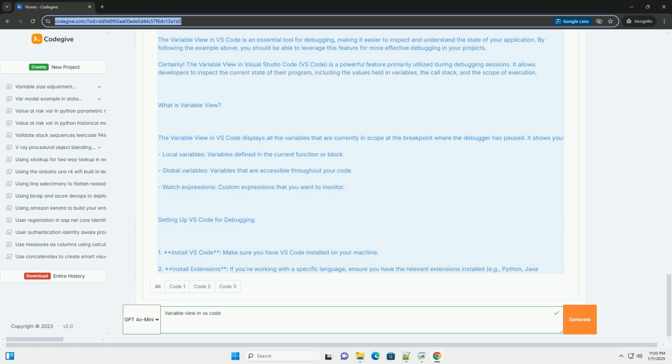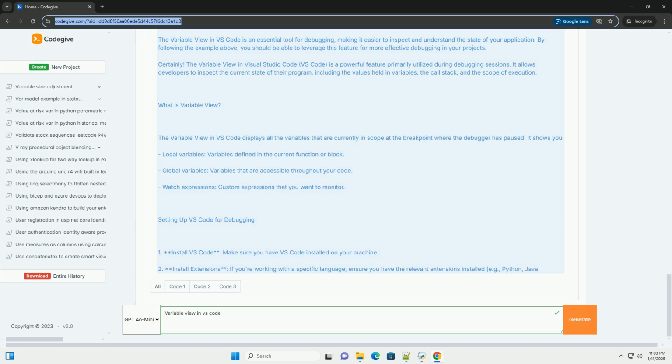5. Step through code. Use the step buttons, step over, step into, to execute the code line by line and observe how the values of variables change in real time. After executing the line with fib_sequence, you should see it populated with the Fibonacci numbers. Additional features. Hover. While debugging, you can hover over variables in your code to see their current values without switching to the variable view.